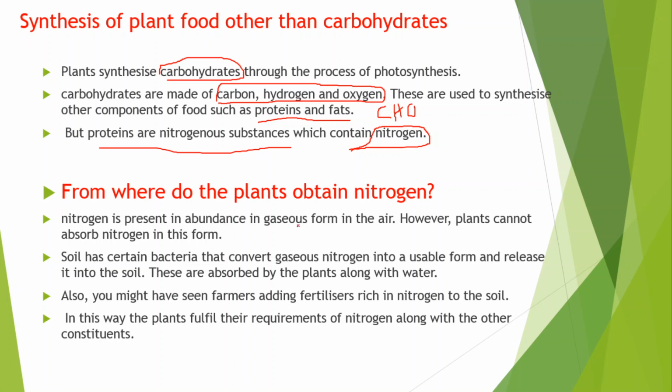In your previous classes you must have studied the composition of air. What is air? Air is a mixture of gases. In air, nearly 78% contains nitrogen. However, plants cannot absorb that gaseous nitrogen. I told you, that's a gas, so plants cannot take that. So how are plants getting nitrogen?